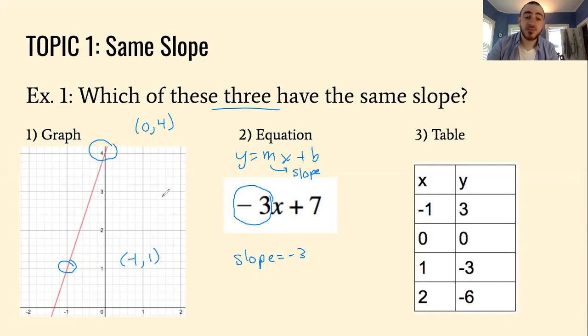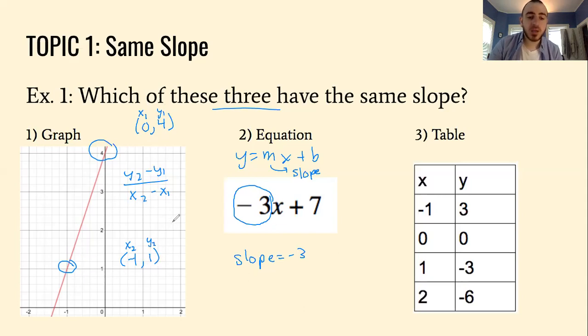Now that I have 2 points, I can find the slope. I'm going to do y2 minus y1 over x2 minus x1. If it helps you out, label your points: x1, y1, x2, y2. Perfect.